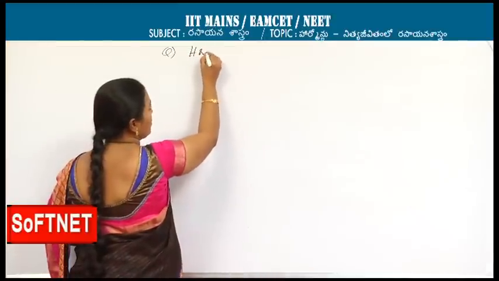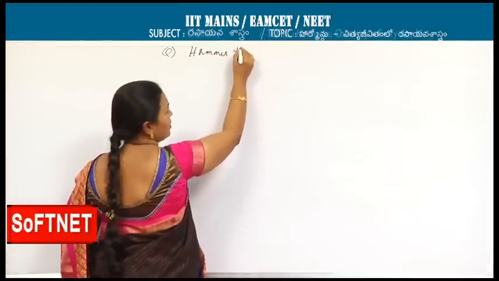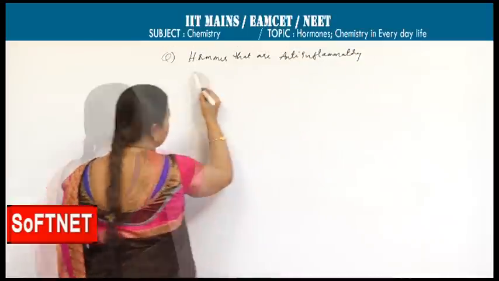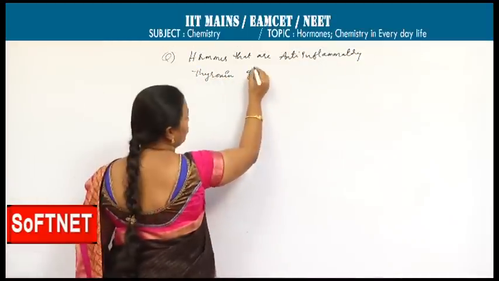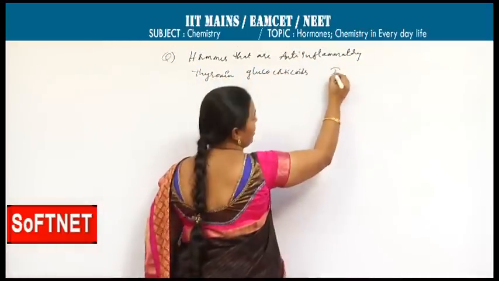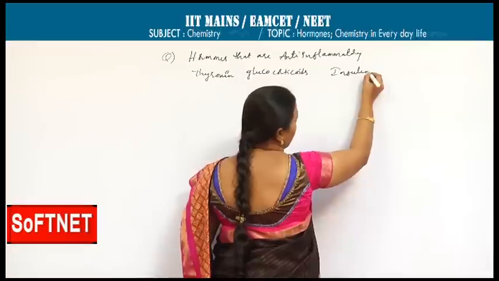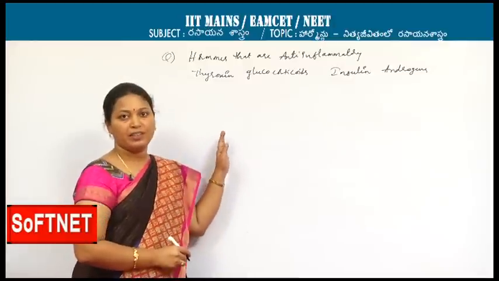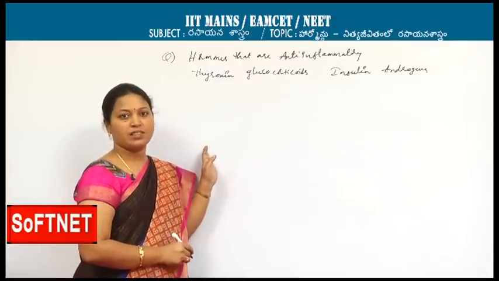Hormones that are anti-inflammatory. Options here: thyroxine, glucocorticoids, insulin, androgen. Here one should know anti-inflammatory. Inflammation is nothing but the secretion.